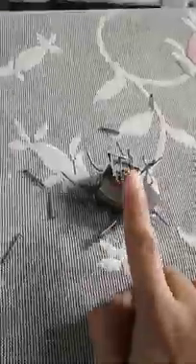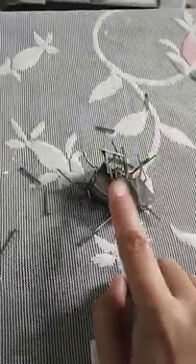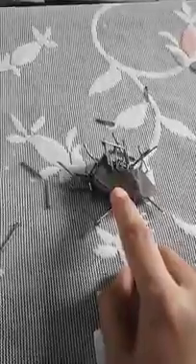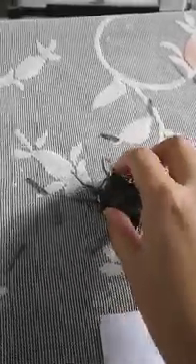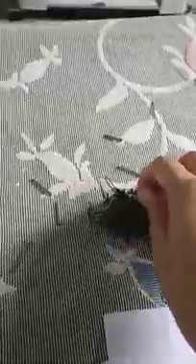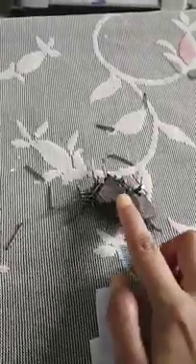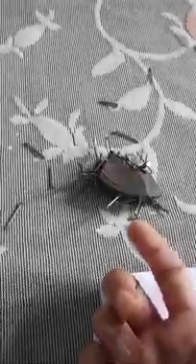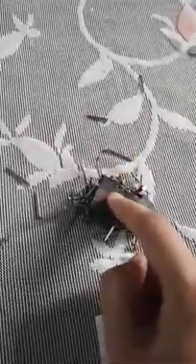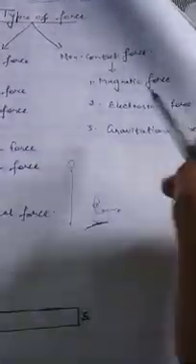This attraction is due to the force exerted by the magnet on the iron pins. And you can see they were not in direct contact with each other. The magnet was separate and the iron pins were separate. It was not in direct contact, but the force exerted by this magnet attracted these iron pins and they got stuck to this magnet. Okay? And this force exerted by the magnet is called magnetic force. So I hope you have understood what is magnetic force.